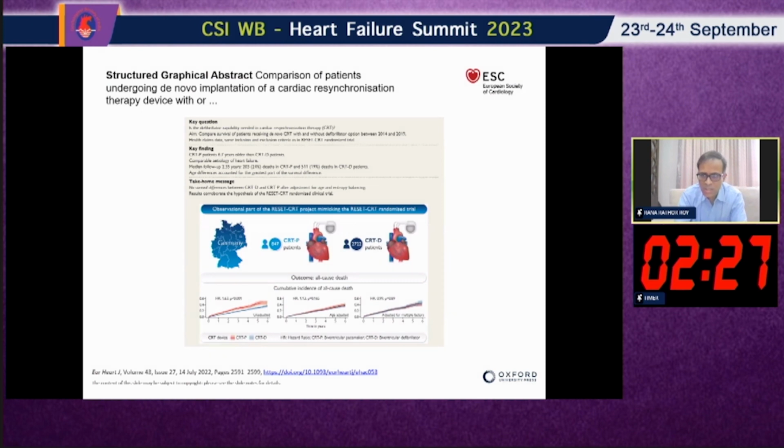Now coming to this very recent trial, the RESET-CRT study, which was a German study. Here the CRT-P patients were 6.7 years older than CRT-D patients, with comparable etiology of heart failure, and median follow-up of 2.35 years. But here it was shown that there was no survival difference between CRT-D and CRT-P after adjustment for age and balancing of the other parameters. So it was shown that CRT-P and CRT-D were comparable, and there is no added advantage of CRT-D over CRT-P.